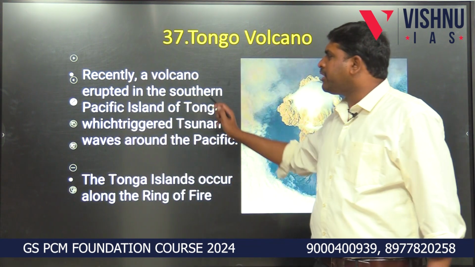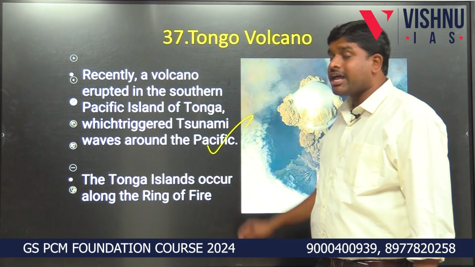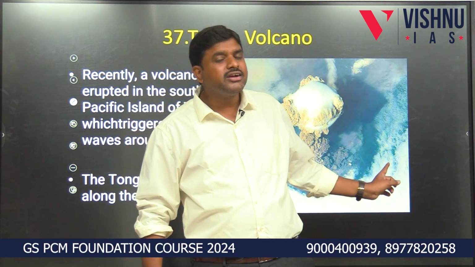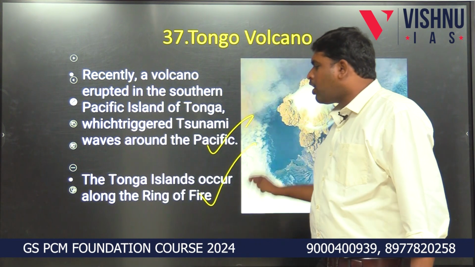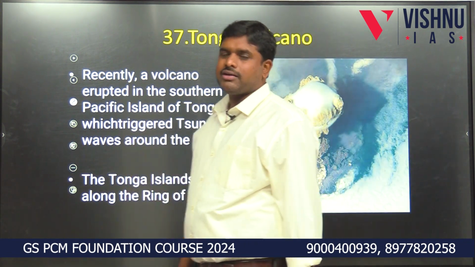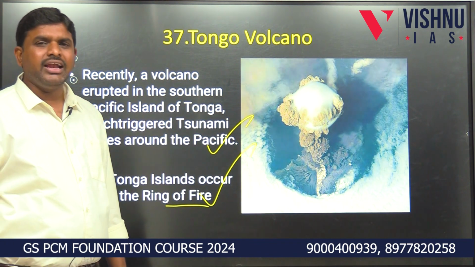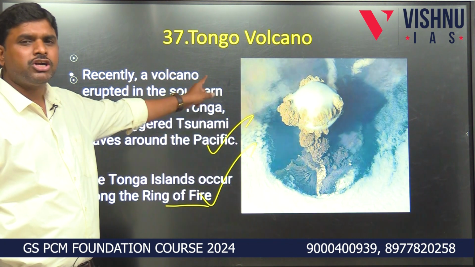Recently, a volcano erupted in the southern Pacific island of Tonga, which triggered tsunami waves around the Pacific. Tonga is an independent country, a small island country. So, what are the neighboring countries? The Tonga Islands occur in the Ring of Fire in the Pacific, which is very famous for earthquakes. So, a very big volcano erupted in Tonga.